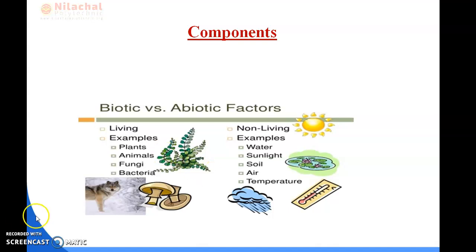Biotic means living, which have life, for example plants, animals, fungi, bacteria. And what are the non-living or abiotic factors? For example, water, sunlight, soil, air, temperature. So a human being, or any life, can survive in coordination with the living and non-living things.